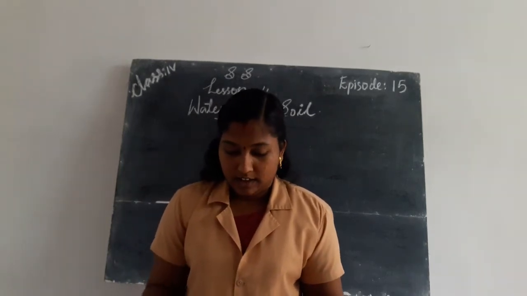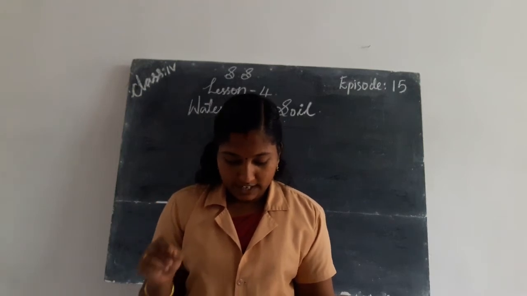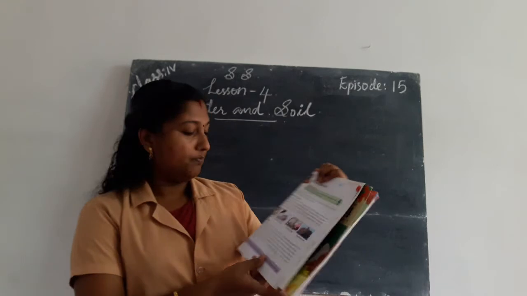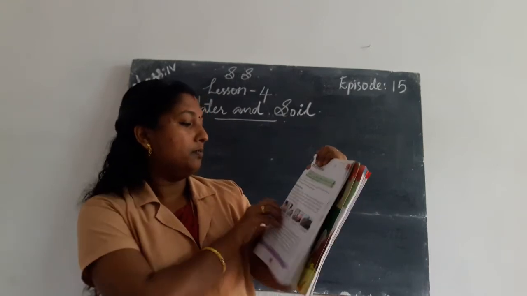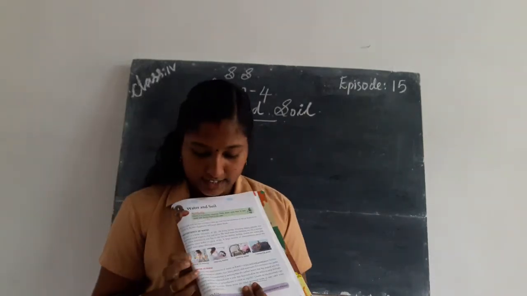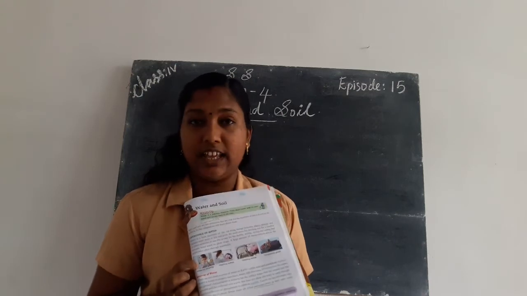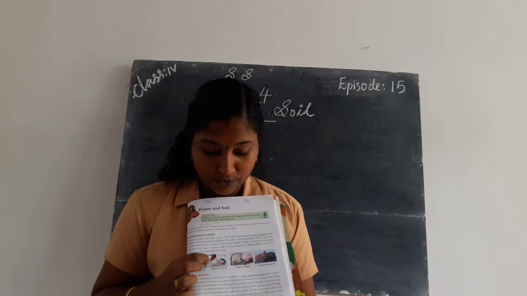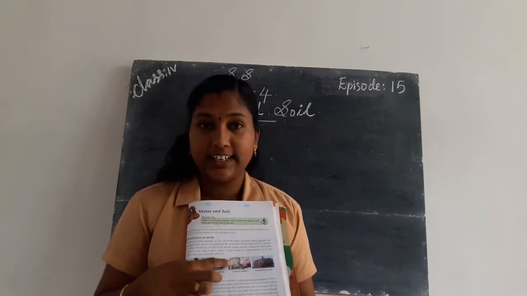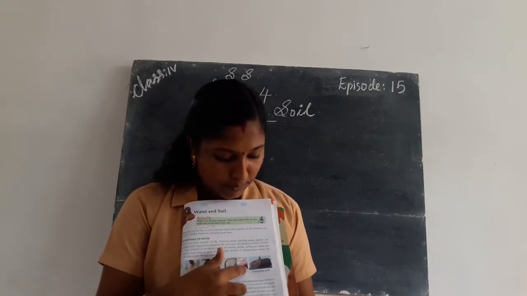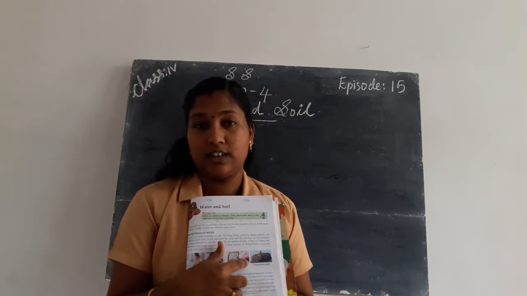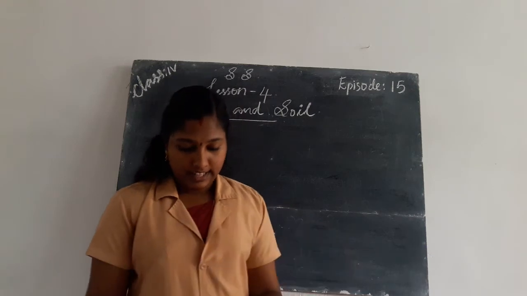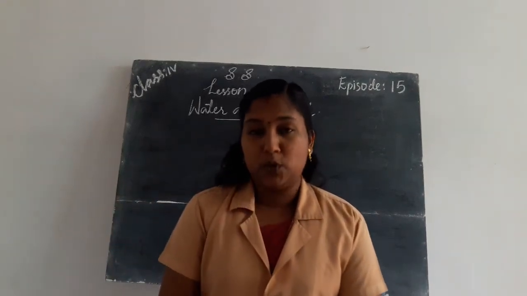In your textbook, page number 199, we can see different pictures of the uses of water. First one, water for drinking. Then we use water for washing clothes, then cleaning dishes, then transporting goods. We use water transportation for transporting goods. These are the importance of water.